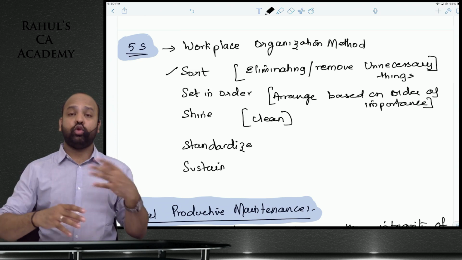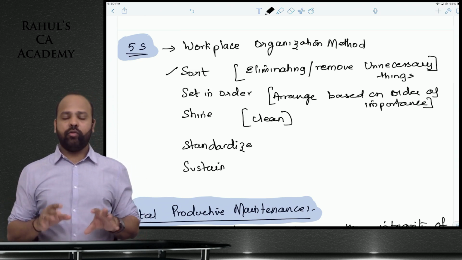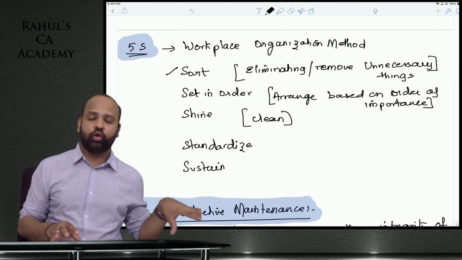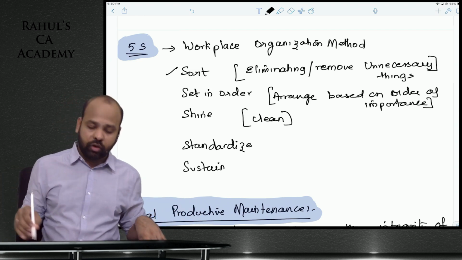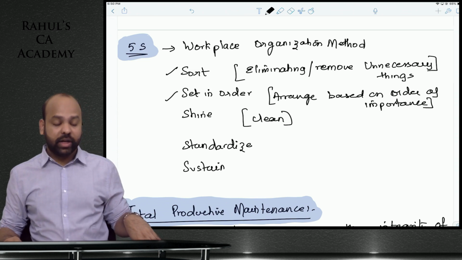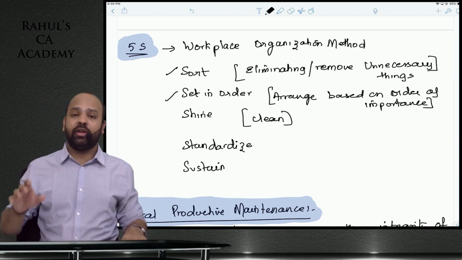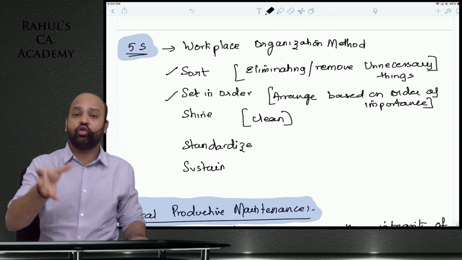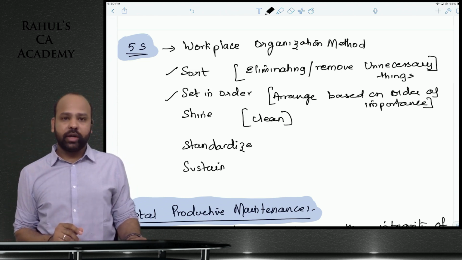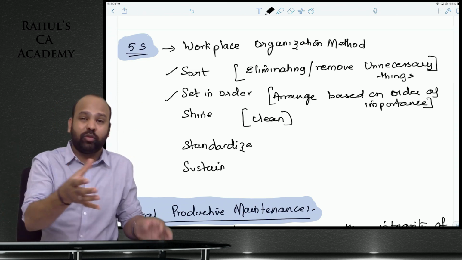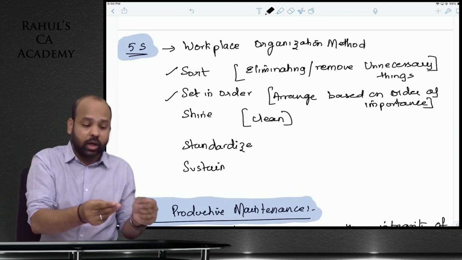It's like what we do on Diwali or Ugadi, guys. Once we will go through all our things and say, okay, this is not required, this can be thrown out, this is required. After sorting, guys, set in order, arrange on the basis of importance. When you walk into your kitchen, guys, you'll always see salt and sugar, beta, are handy because those are frequently used. Yes or no, guys? So like that, beta, in stores, something that is frequently issued, guys, should be handy, something that you can quickly resort to.